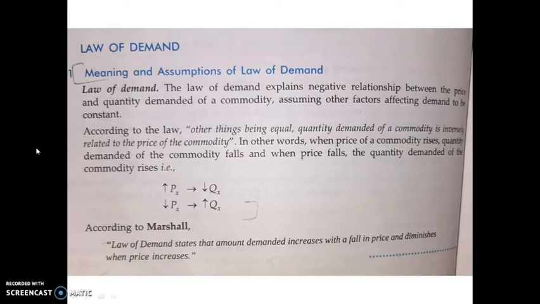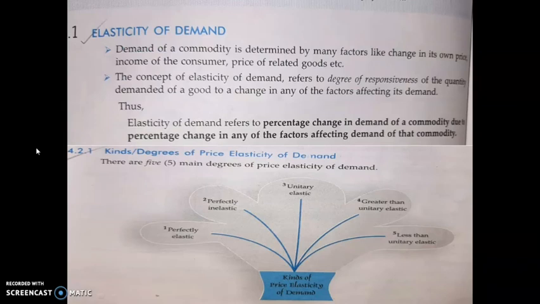So what is the law of supply? It states that there is a positive relationship between quantity supplied and price of the commodity. Demand is a downward sloping curve and supply is an upward sloping curve. Then it is very important: elasticity of demand, and in the third chapter there is elasticity of supply. So both are very important.